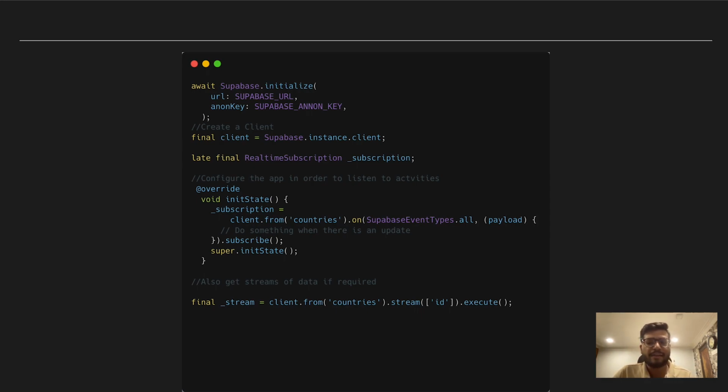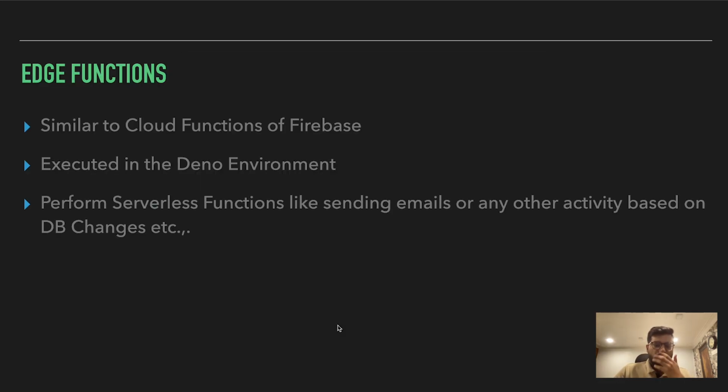The second example is where I am getting a stream of the data. Of course it is similar to the streams that we get from Firestore. This function is again similar to the cloud functions of Firebase, which is the edge functions. The difference is that the cloud functions of Firebase are executed in a Node environment, but this is executed in a Deno environment. It's again an open source environment available.